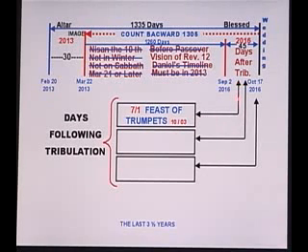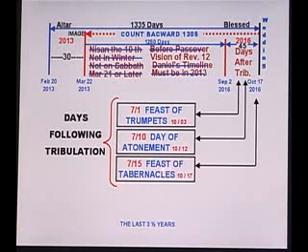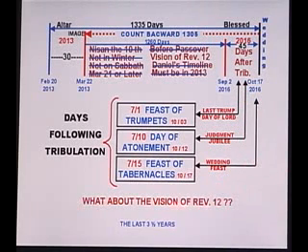Falls right there. The Day of Atonement falls right here. I guess we've all heard of the last trump, and we've all heard of the Day of Atonement. And the Feast of Tabernacles, which you've already covered, that is the wedding feast. Now, the last trump, or the Day of the Lord, the judgment, and this the 120th Jubilee year, and the wedding feast right here. Now, what about this vision of Revelation 12?